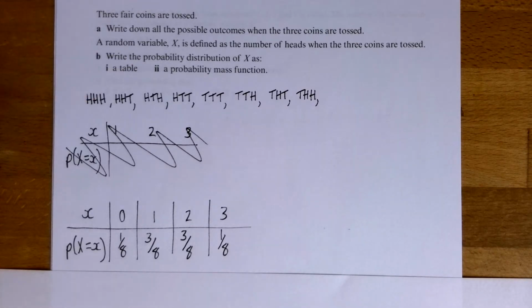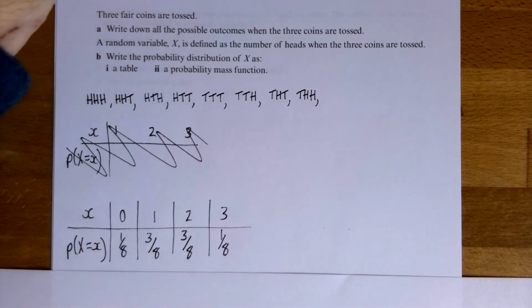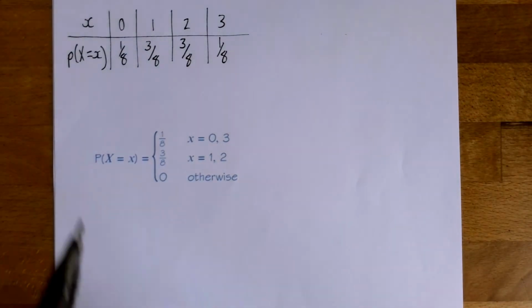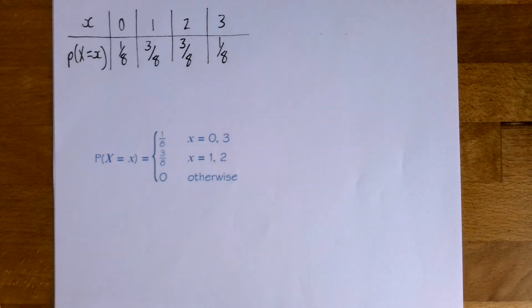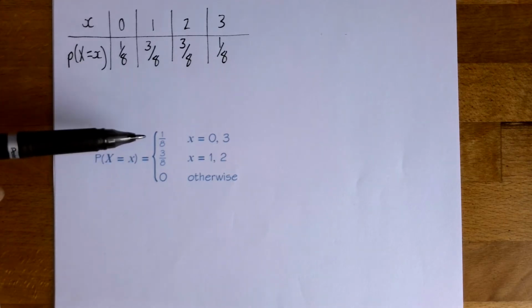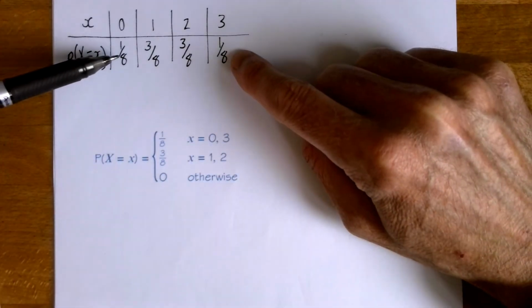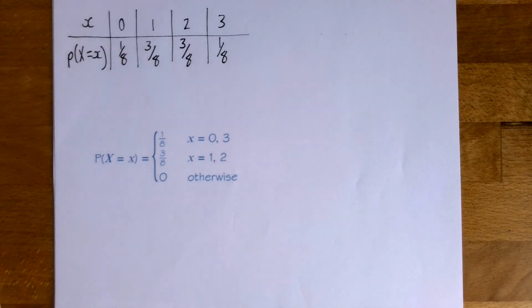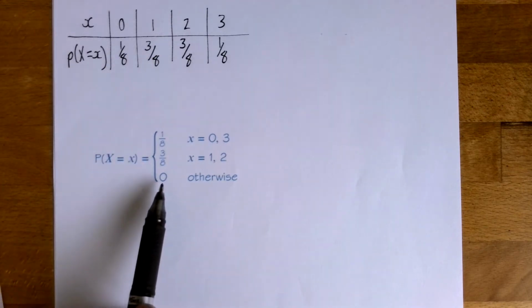So what about a probability mass function? Sounds very pompous, isn't really. Let me show you what it is, and I've prepared the answer there. So all it is is a statement of the probabilities set out in a rather odd way. But can you see what it means? So the probability that x equals x, well, if it's 0 or 3, that's got a probability of 1/8. So that's those two. 1 and 2 have both got a probability of 3/8. And then important with a probability mass function, you say, right, there's no other possibilities.